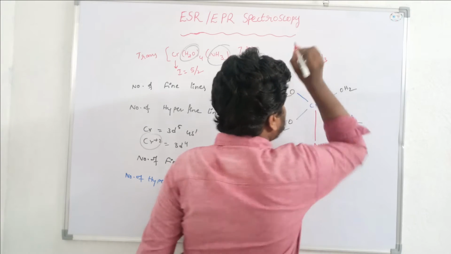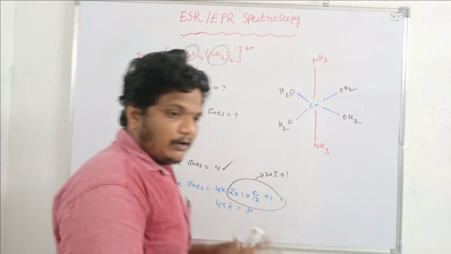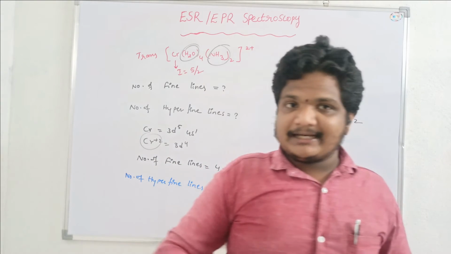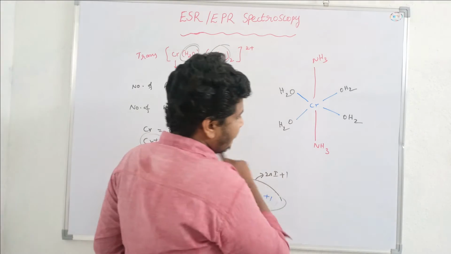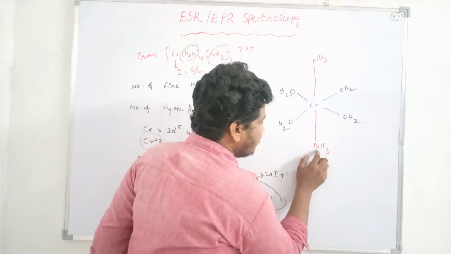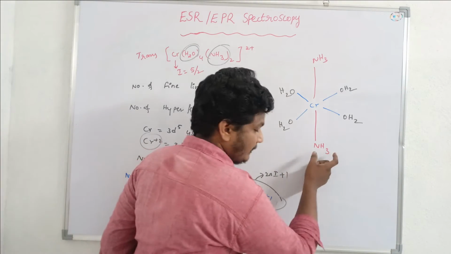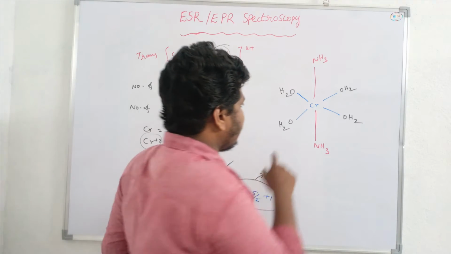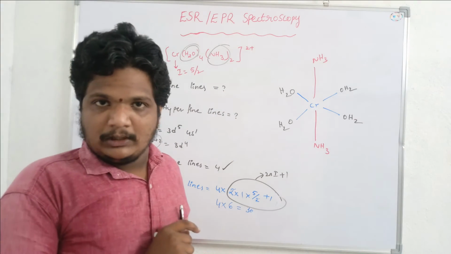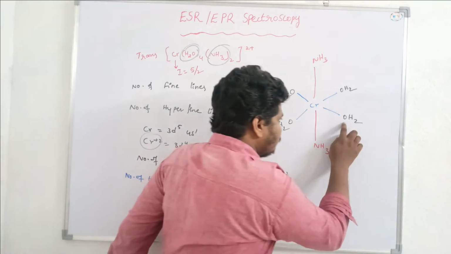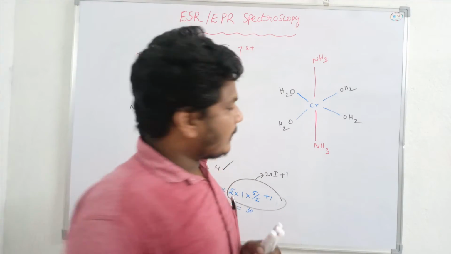Now, the number of ESR active nuclei: chromium is active, and at the same time nitrogen is active. If nitrogen is active, the hydrogens attached to the nitrogen are inactive according to Drago's rule. Now in the aqua ligand, oxygen is inactive, so according to Drago's rule, the hydrogens attached to the oxygen are active.